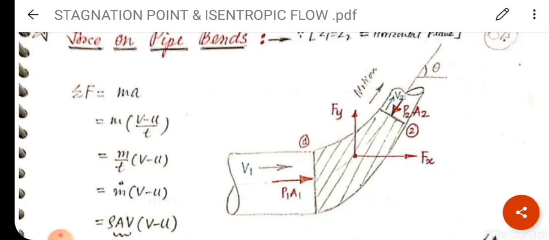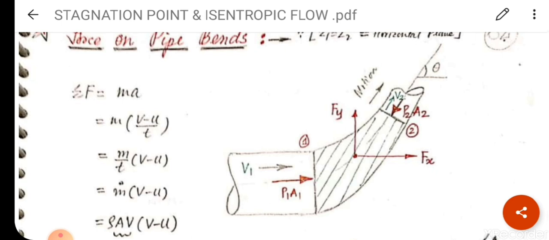This is top view of the pipe which is bent. Clear? So you all know that when fluid is flowing through a pipe, there will be a V1, that is velocity. After bending, there will be change in velocity, means that this velocity is V2.